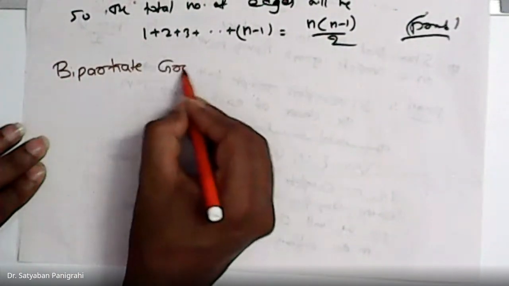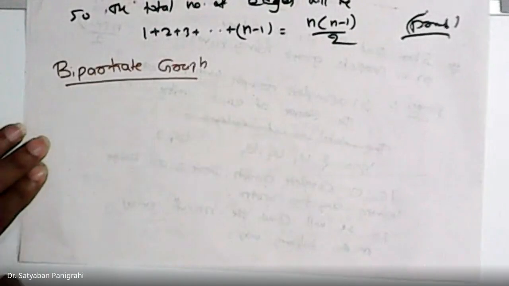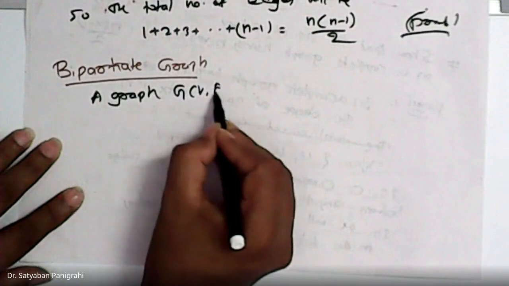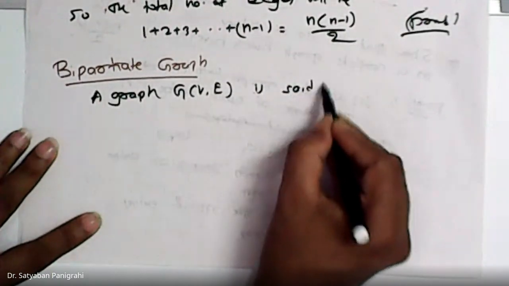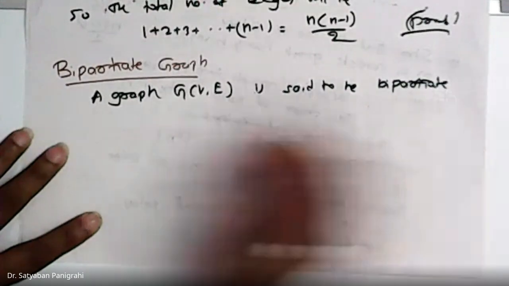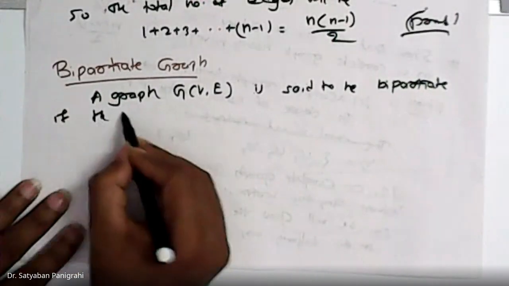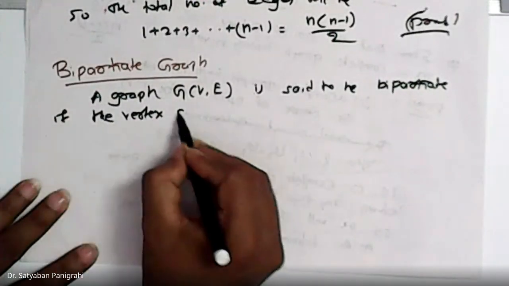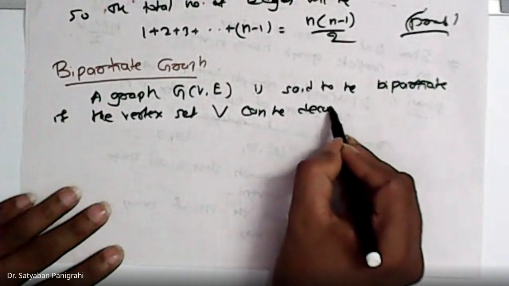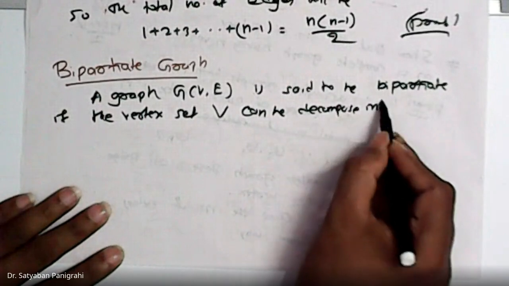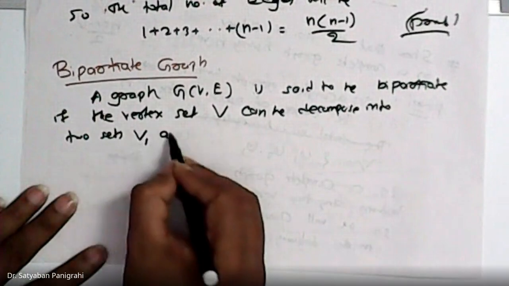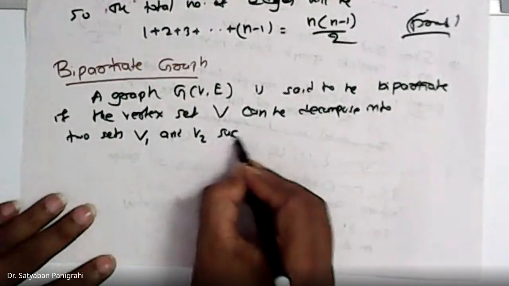It says that a graph is said to be bipartite if the vertex set V can be decomposed into two sets, V1 and V2, such that